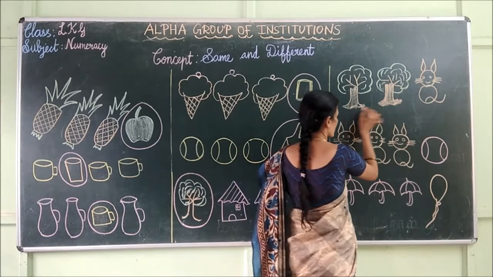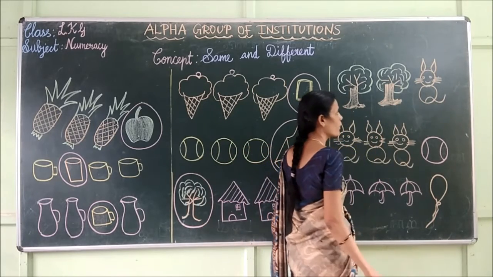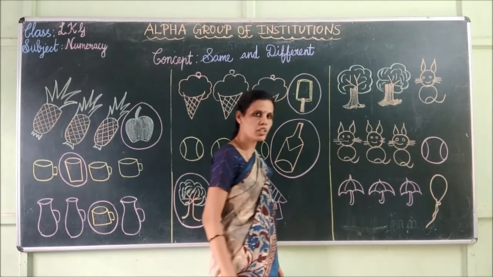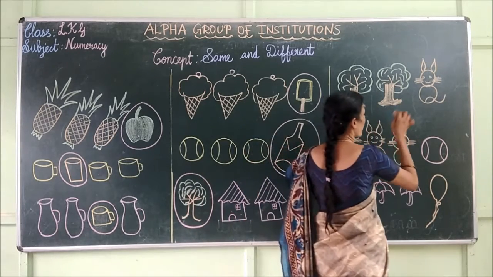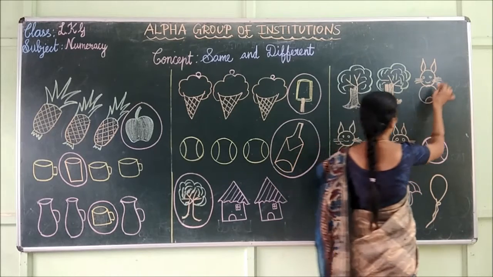These are our trees. Next one is what? Cat. Cat does not belong to this group. Cat is different from this group. So, I have to draw a circle around the cat.